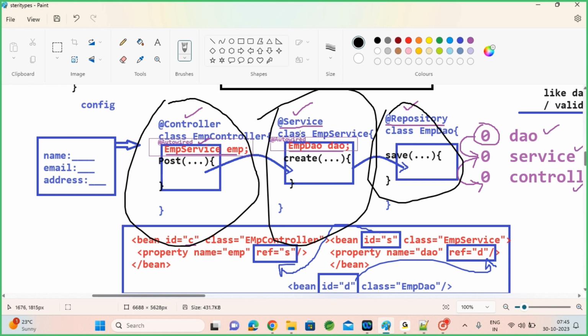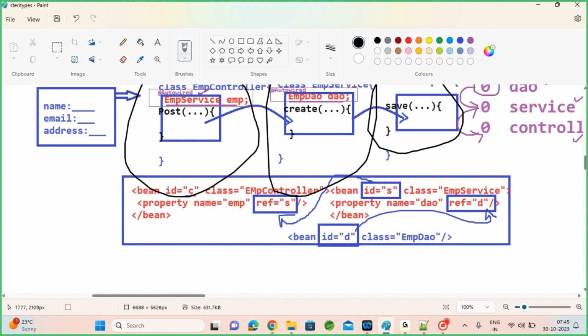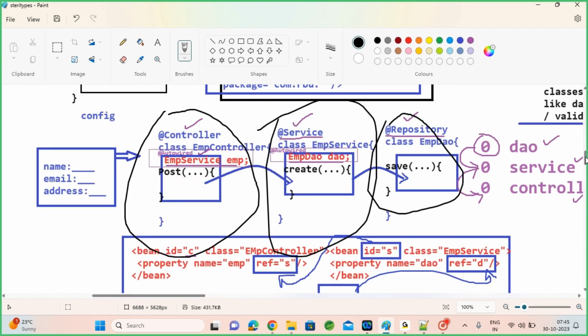Autowired will enable you to inject any object which is available in the IOC. So basically, when you follow the XML approach for object creation, using the @Autowired annotation doesn't make much sense. Of course, you can create objects in the XML file and use @Autowired for dependency injection. But why should we still create objects in the XML file? We have stereotypes. You can create objects by using stereotypes.